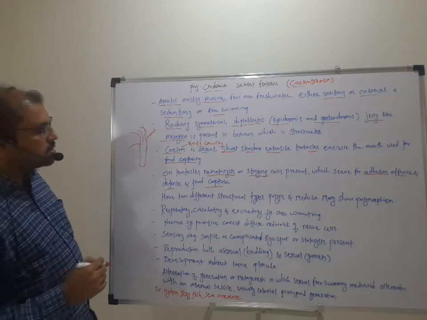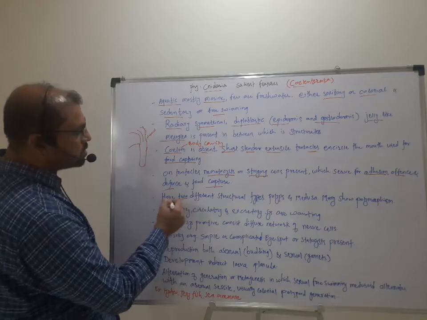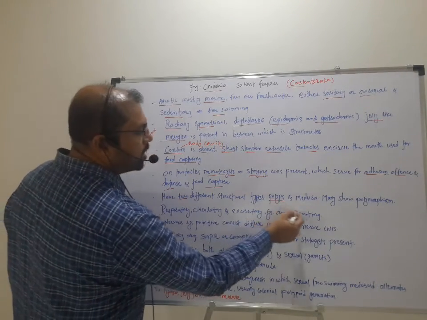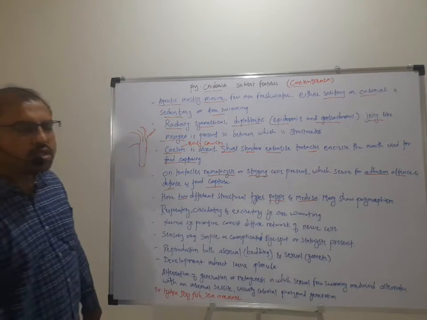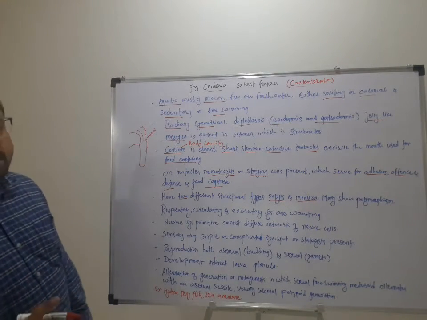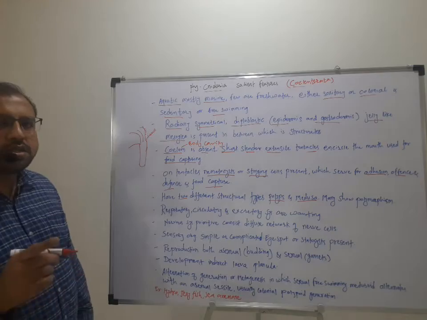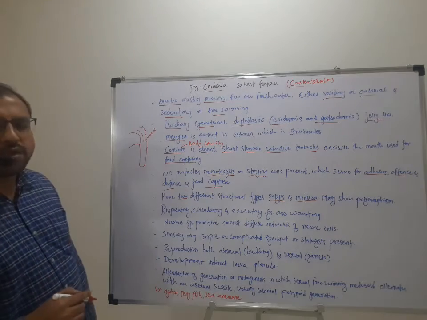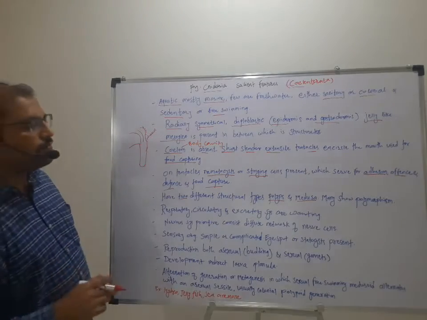These cnidarians have two different body forms, which are called polyps and medusa. So these are important features in cnidarians. Polyp is a sedentary phase, while the medusa is a free living or free swimming phase.